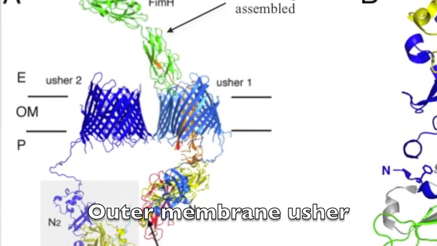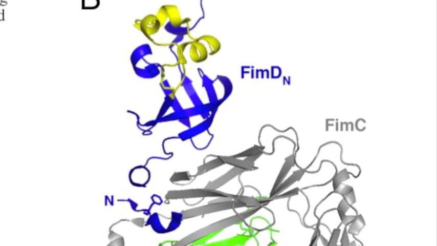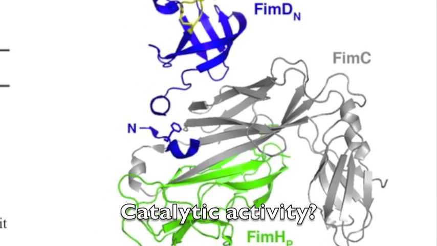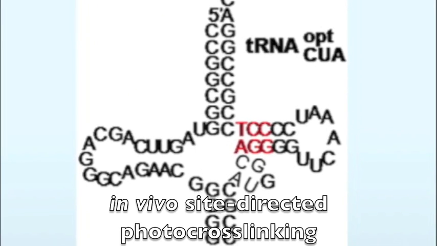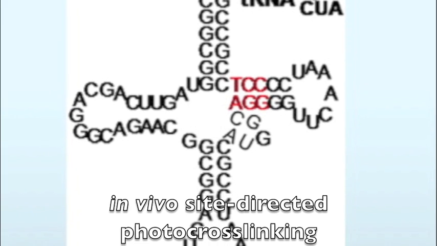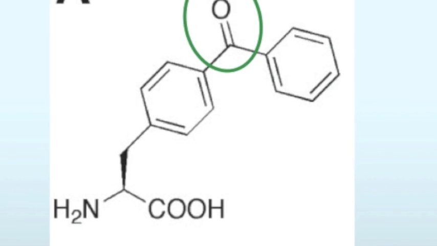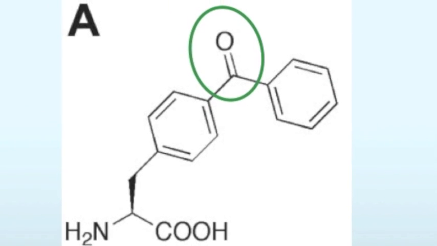One protein involved in the biogenesis of pili is an outer membrane Usher. Previous studies had revealed information about the mechanisms of the Usher, but had never before explained the mechanism of its catalytic activity. To examine the protein interactions of the Usher in vivo, I modified a technique called in vivo site-directed photocross-linking, which had not been previously applied to this system, for use in studying the Chaperone Usher system of Pilus biogenesis. Using this technique, I gained a better understanding of its mode of action.